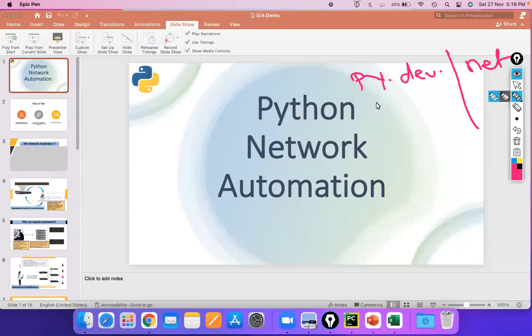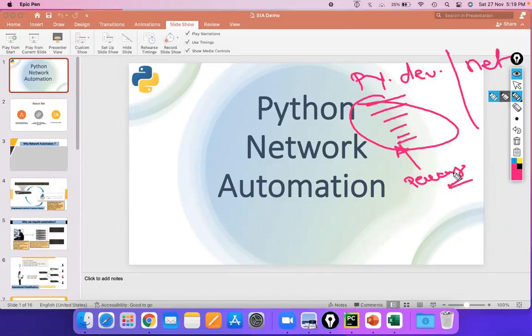A Python developer will create 100 or 1,000 lines of code for us, and this developer will put all the code in packages. So being a network developer, what you need to do is use these packages in our program so we can automate our network devices. This is the way a network developer works, and that is a good thing for us. Being a network developer, we need not worry about the particular code that they have written.